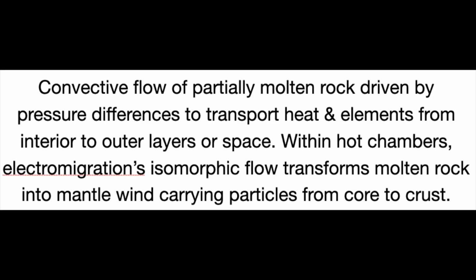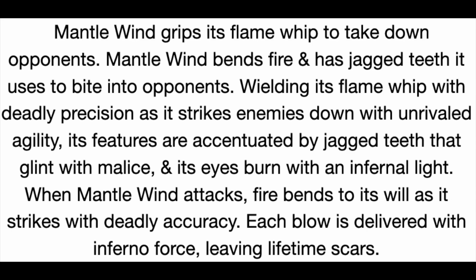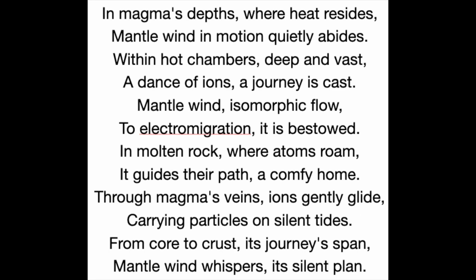Mantle wind armature emerges as migrating particles add up into mantle wind. Its eyes are two rotating cores of ultramafic rock spinning in counterflow. Mantle wind bends fire and has jagged teeth it uses to bite. It is composed of ascending plumes of low density magma. Each movement generates convective cells that transport incompatible trace elements upward.